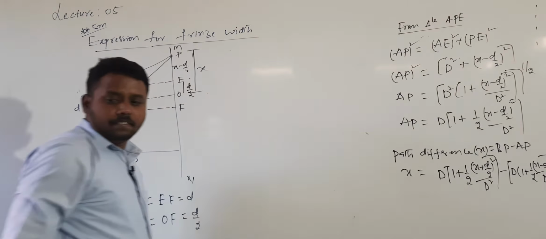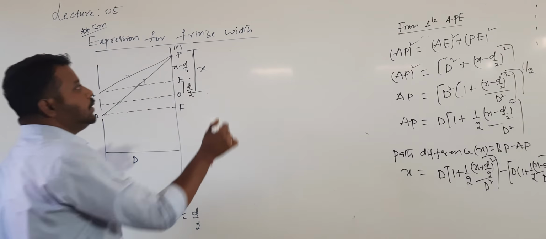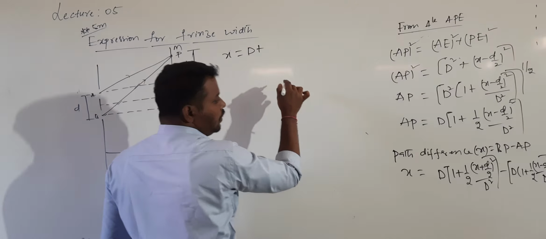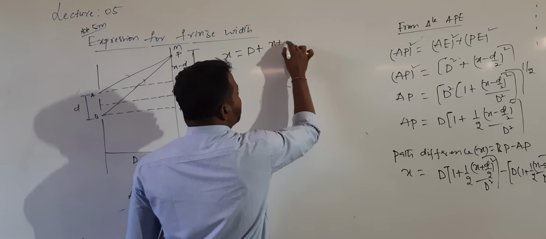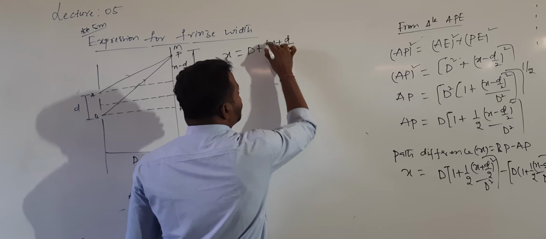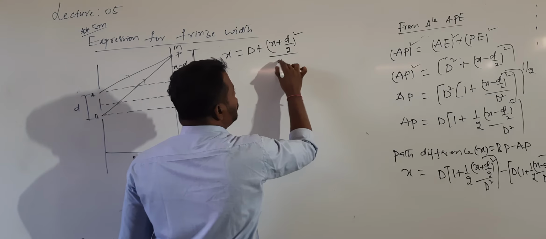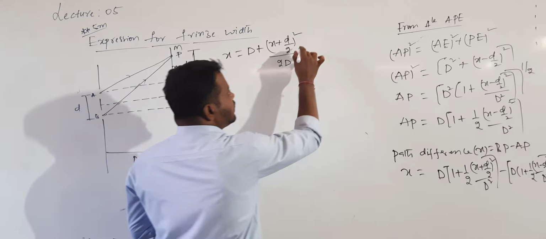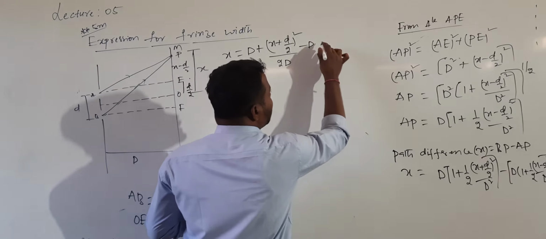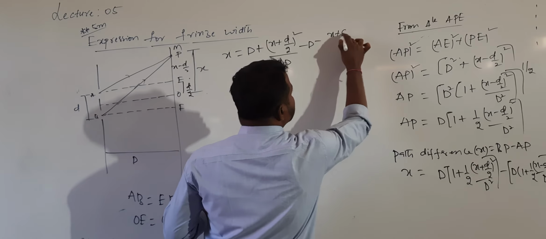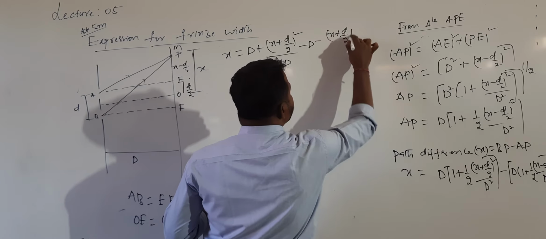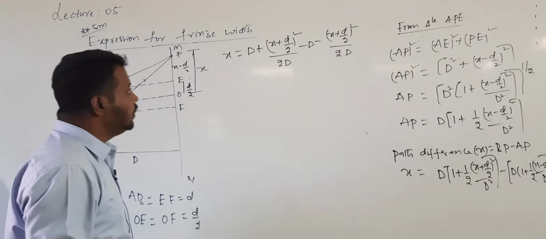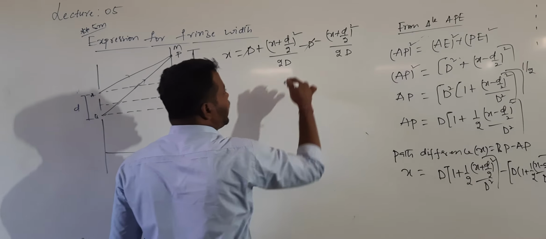Then here what will I get? x value is equal to, multiplying with D, D plus (x plus d by 2) whole squared by 2D, the D cancels, minus D minus (x plus d by 2) whole squared by 2 into capital D. So capital D and small d cancel.